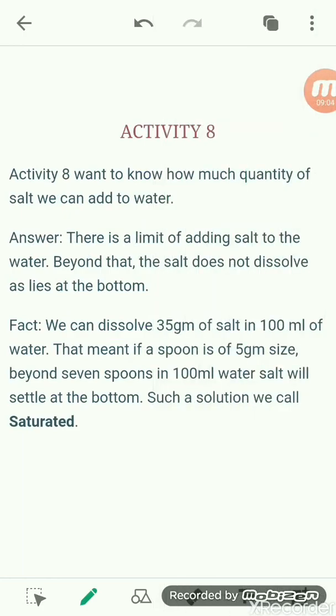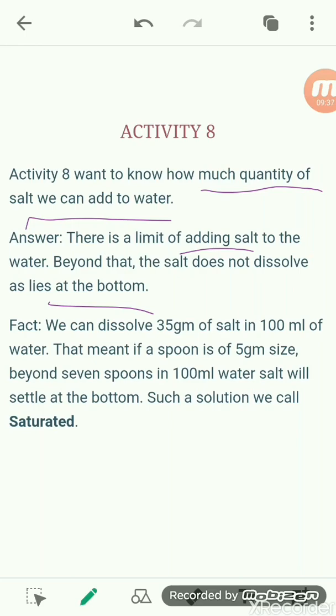Now see the next one here. How much quantity of salt can we add to water? We know that when adding salt to water, there is a limit, and beyond that limit, if you add more salt to the water, the salt does not get dissolved in the solvent, and it starts settling at the bottom.